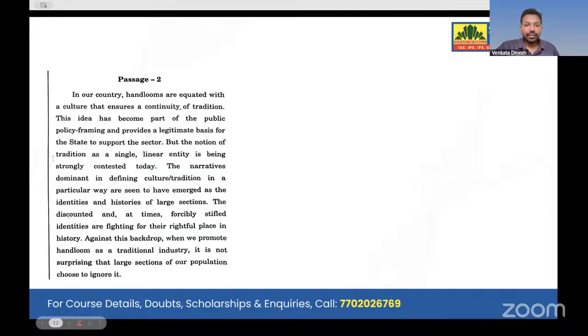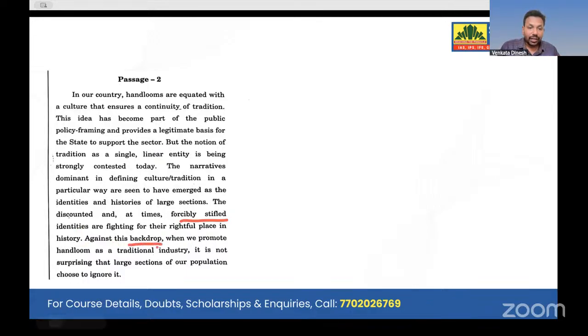So here we have one more passage. In our country, handlooms are equated with a culture that ensures continuity of the tradition. Yes, because when agriculture failed, we have this particular handloom as an alternative. That is what is there, because he mentioned histories. He said forcibly shifted identities are fighting for their rightful place in history.